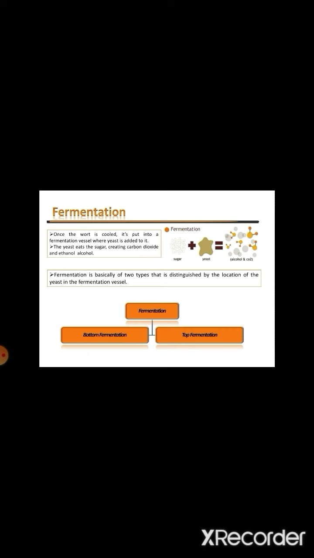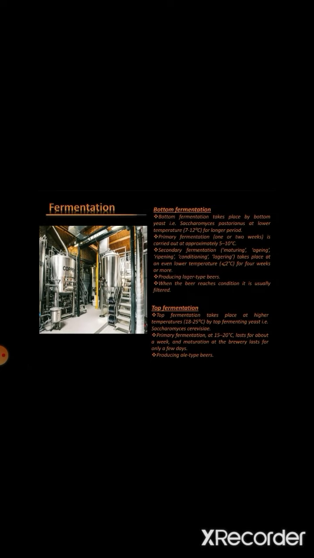The bottom fermentation takes place by bottom yeast, that is Saccharomyces pastorianus, at lower temperature, about 7 to 12 degrees centigrade, for a longer period, and it is done in two steps: primary fermentation and secondary fermentation. This secondary fermentation is the maturing or aging or ripening stage, and finally it produces the lager type beers, and after that it is filtered.